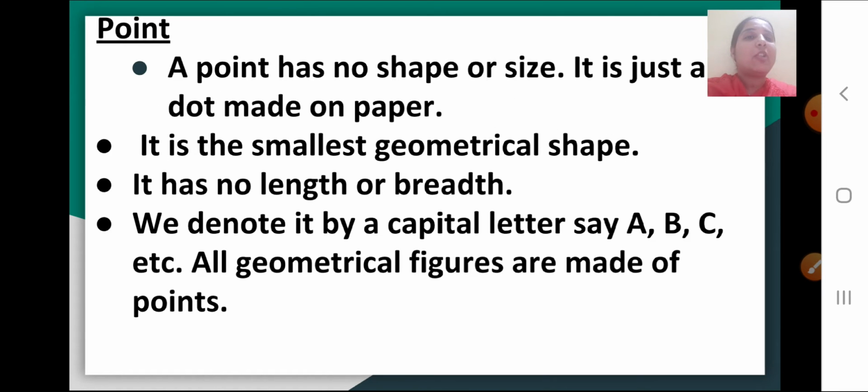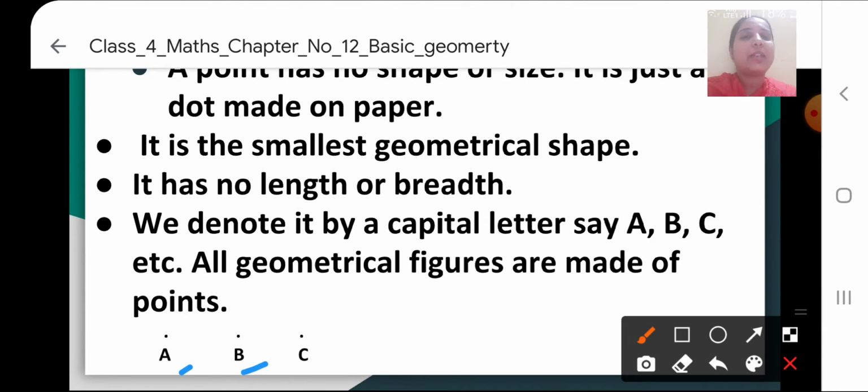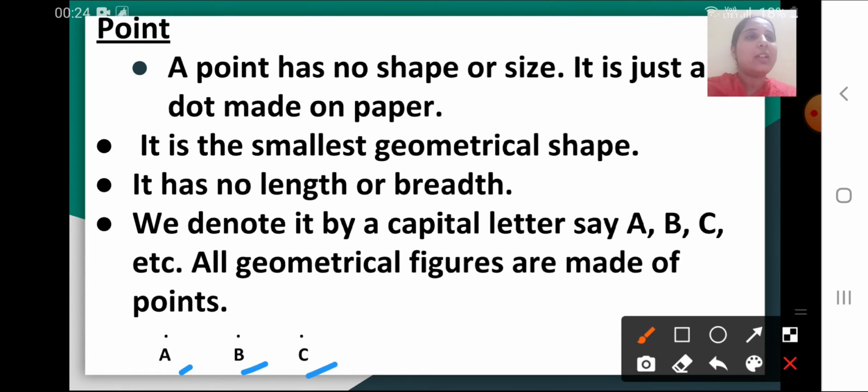Then we denote it by a capital letter, like point A, point B, point C. All geometrical figures are made of points. Here you can see the example, point A, point B, point C. Understand what is a point? It is the smallest geometrical shape, it doesn't have any length or breadth and we usually denote it by a capital letter.